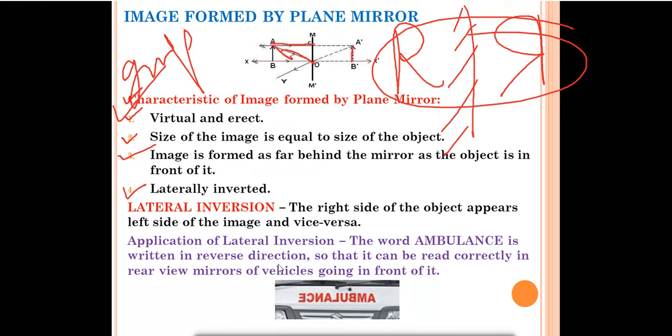So what is the application of lateral inversion? The word ambulance is written in reverse direction so that it can be read correctly in the rear view mirror of the vehicles going in front of it. You can see in the reverse order it's written over there. Why is it written in the reverse order?